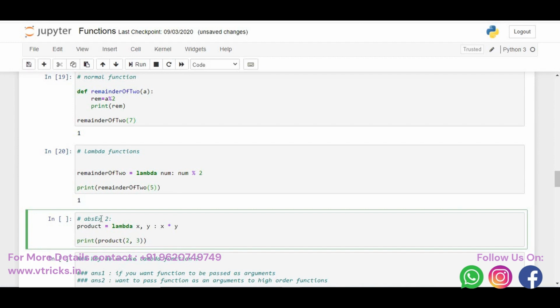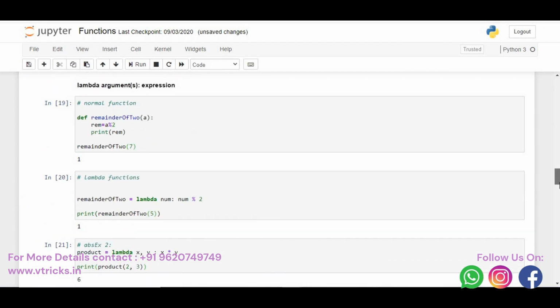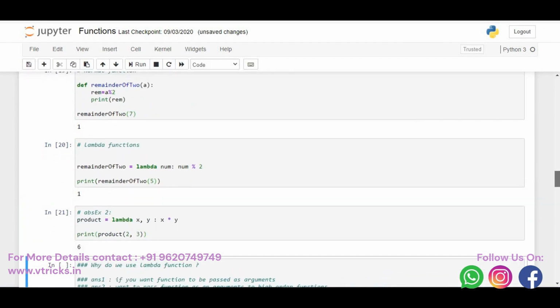So when I run this, I call this lambda expression as product, then I pass 2 comma 3. 2 will go and sit in x, 3 will go and sit in y, the 2 and 3 will get multiplied, and the output will be printed because I say print product of 2 comma 3, so you must be getting an output as 6. Yes, you got it. So rather than defining the complete function like this, the lambda function helps us solve the issue within a single line. This is the lambda function that we basically use in Python in most cases.